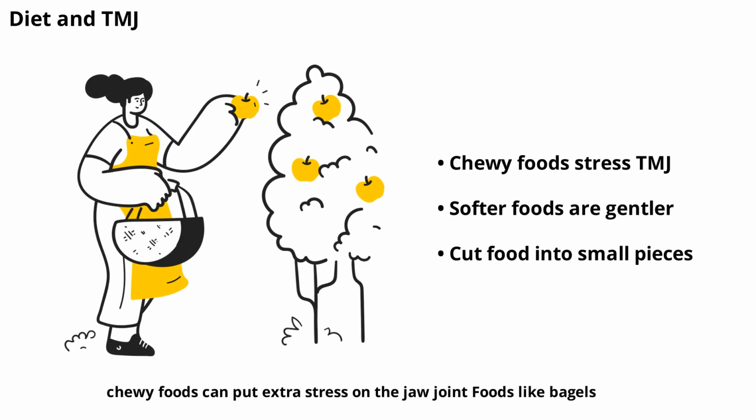A diet high in tough, chewy foods can put extra stress on the jaw joint. Foods like bagels, tough meats, or hard candies require more forceful chewing, which can aggravate TMJ symptoms. Opting for softer foods and cutting food into smaller pieces can help reduce strain on your jaw.